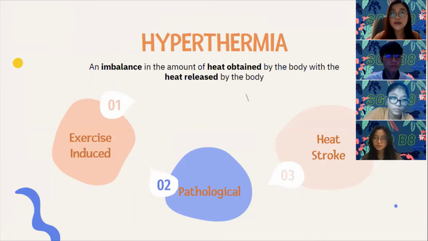The next one is pathological hyperthermia. It is the increase of heat production associated with abnormally high circulation of thyroid hormone or epinephrine that causes dysfunction in the thyroid or the adrenal medulla. And the last one is heat stroke. Heat stroke is usually related to high temperature and humidity in a certain area. It happens because the thermoregulation mechanism is failing, and then the sweat stops and the core body temperature rises.